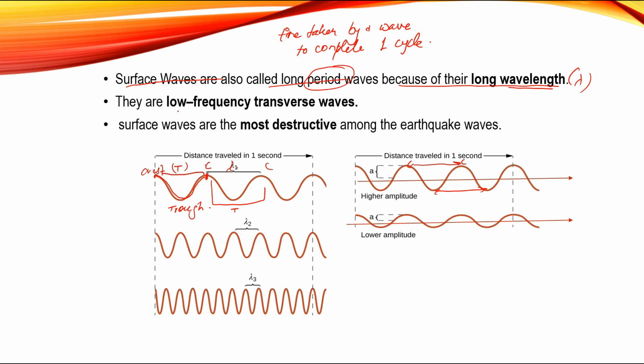Next point, they are very low frequency transverse waves. Frequency means the number of cycles or repetitions of the wave. You can see this is one cycle, this is another cycle, and the number of waves is higher: 1, 2, 3, 4, 5, 6 like that. This is the higher frequency, and this is low frequency.